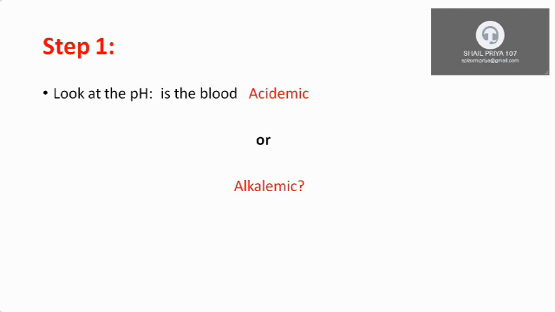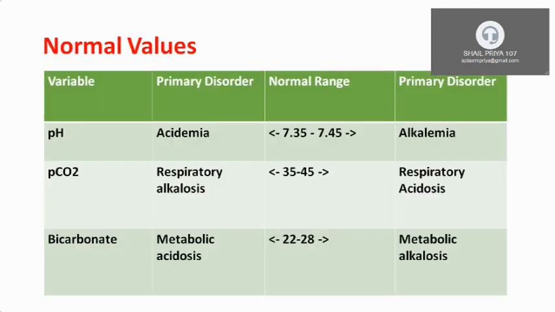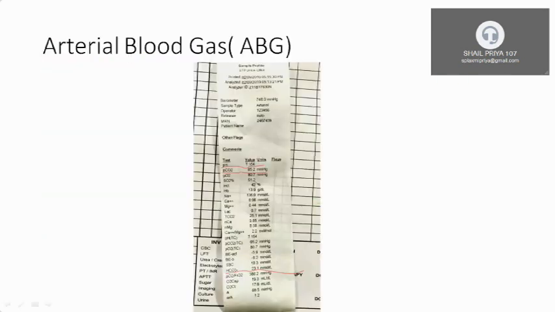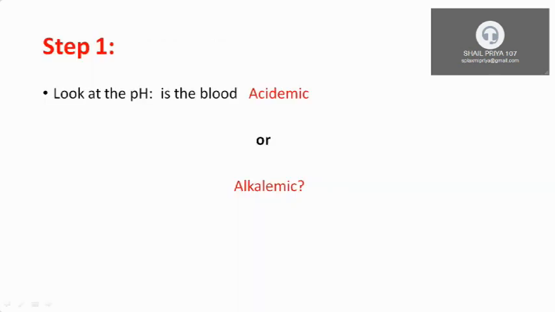Now from the ABG, how to diagnose what is the disorder. We diagnose in a stepwise manner. In step 1, we look at the pH and see whether the blood is acidemic or alkalemic. You can see this ABG, have a look at the pH. The first parameter is 7.154, which is less than 7.35. So this patient is having acidosis. From looking at the pH, you can diagnose whether it is acidosis or alkalosis.